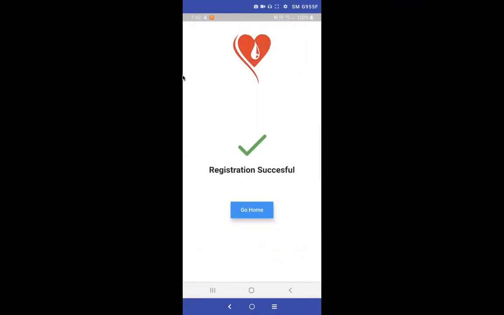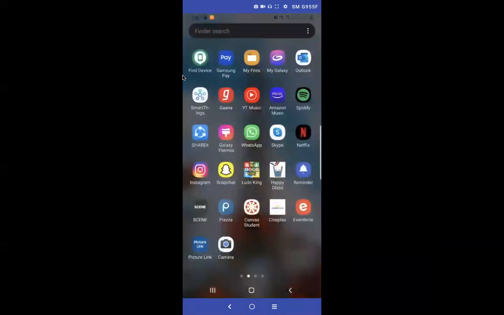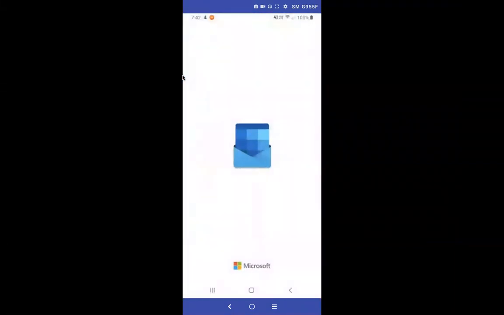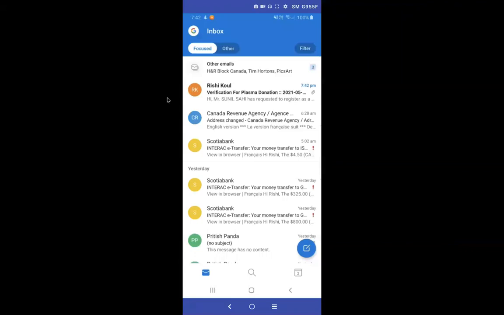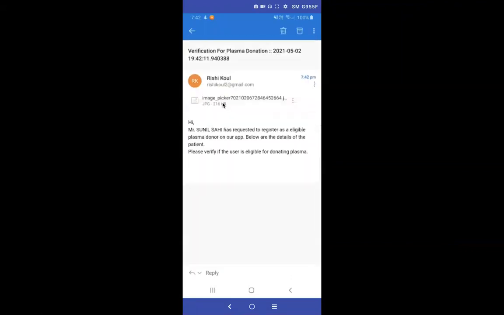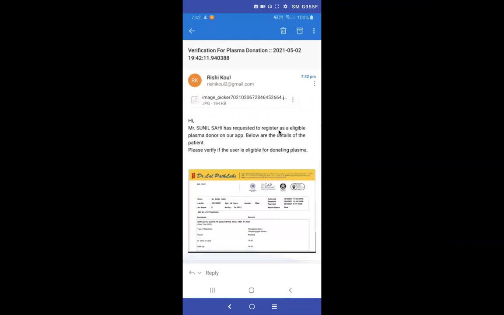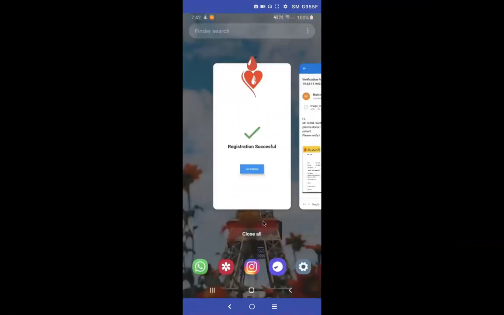Now, you see the registration is successful. But there's one more part of verification still left. As I said, our MVP is verification. In the end, as you saw, we also get the email of the hospital from our machine learning model. So we can actually send a custom email to the hospital for verification. Here is our user Sunil Sahi and their test report.